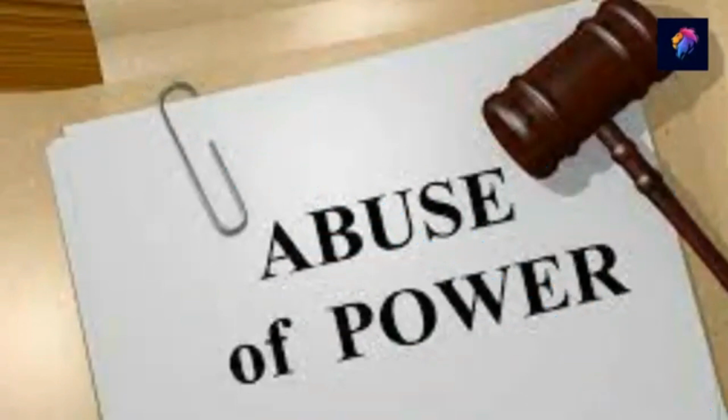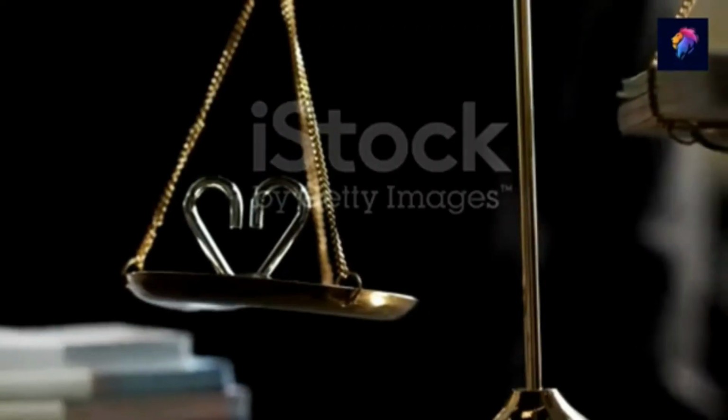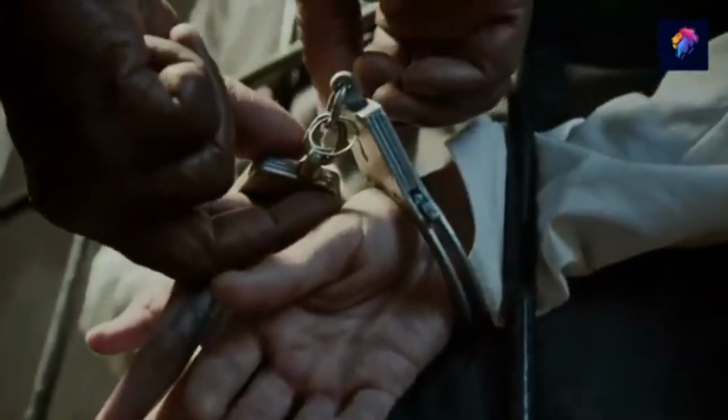Abuse of discretion is another method of corruption. Here, a person misuses one's power and authority. An example can be a judge unjustly dismissing a criminal's case.